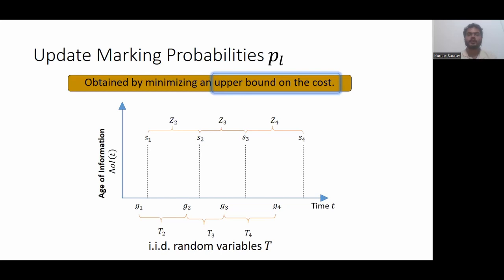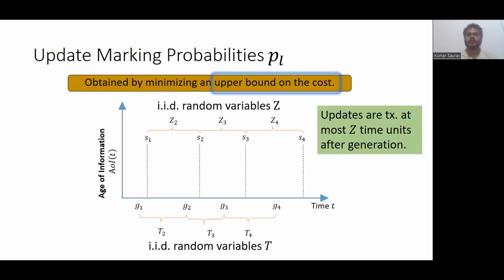Let ZLs denote the delay between the successive times when a sensor is selected. For this randomized policy, these ZLs are also independent and identically distributed. Now note that because the sensor gets to transmit every ZL time units, ZL is random. The difference between the generation time of a marked update and when the sensor begins to transmit it is at most Z.